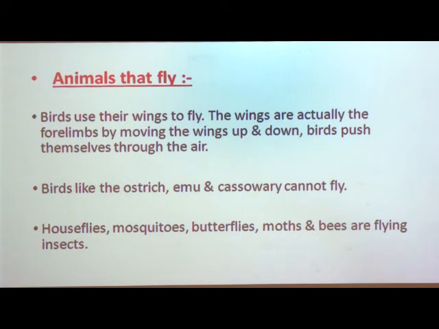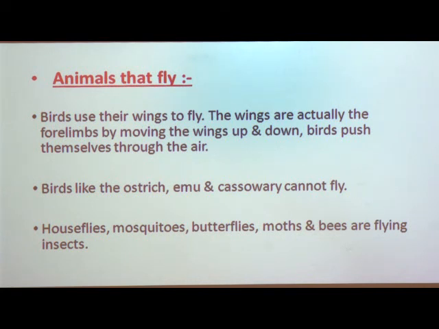So this is about the forelimbs. Then what about their hind limbs? As we know, all animals have four legs, but in birds the front two legs are modified into wings. Like other animals, birds also have hind limbs, and they use their hind limbs to perch on trees or to walk on land, and even to hop. So in this way birds use their forelimbs and hind limbs.